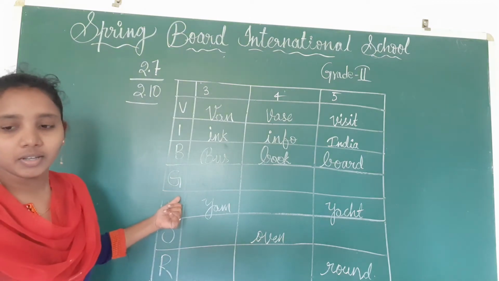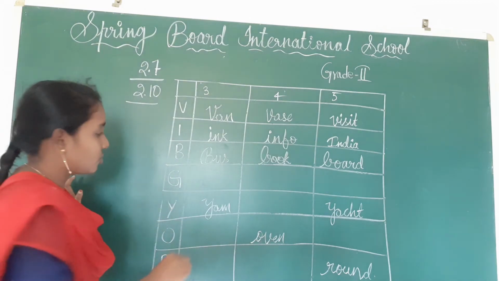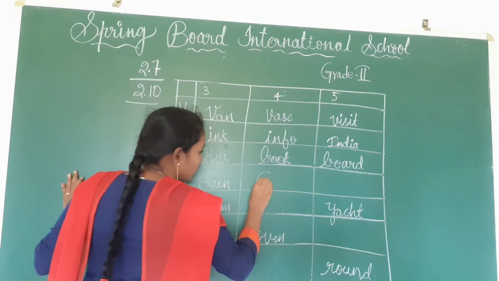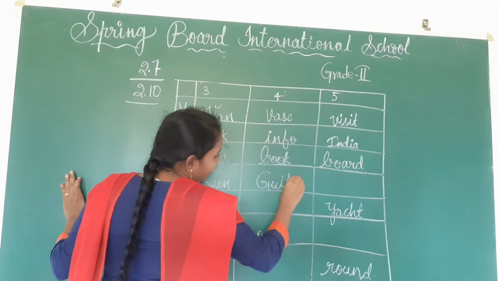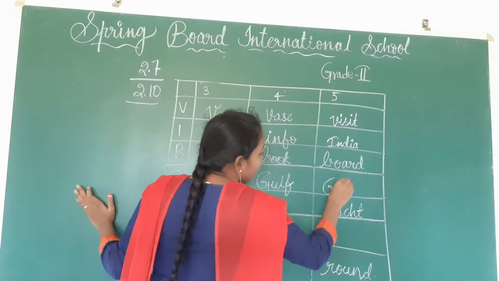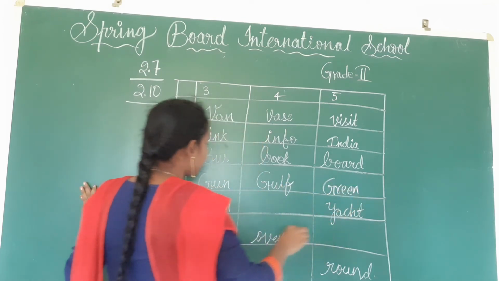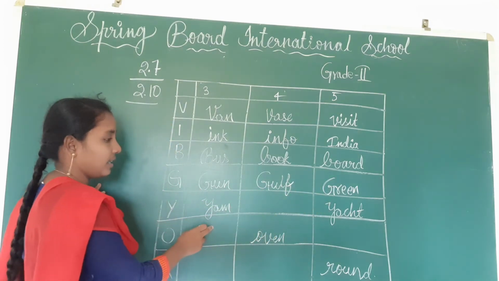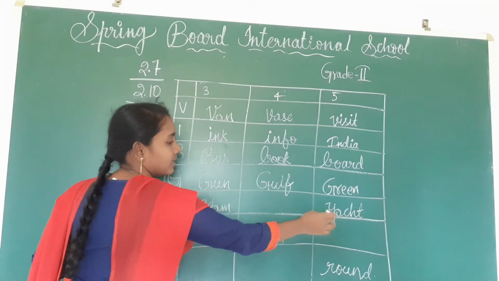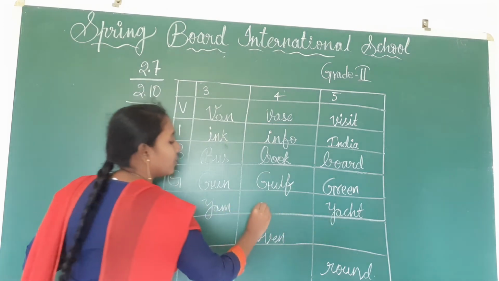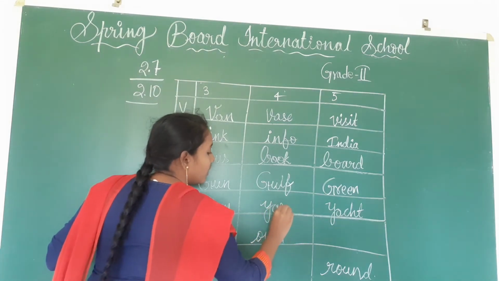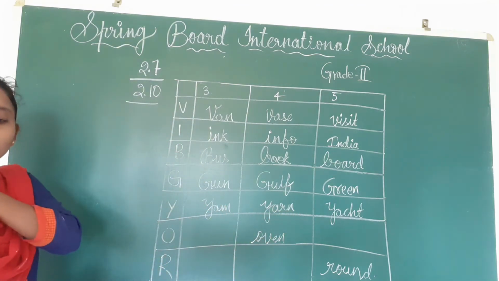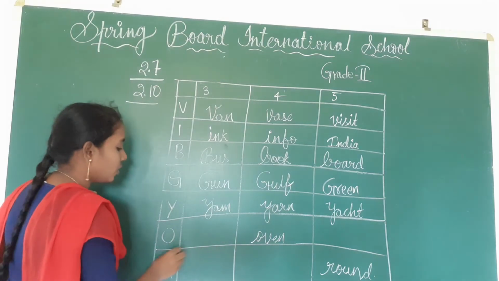Here G. You have to write 3. G means gun, G-U-N. G-U-L-F, gulf, and green. Okay, 3-letter, 4-letter, and 5 letters. Here Y, yam, and 5 letters yacht they have given. Now you write yarn, Y-A-R-N, yarn.